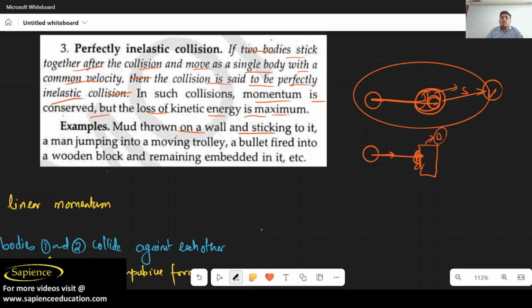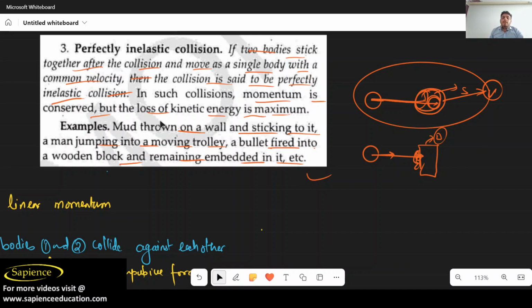So mud thrown on the wall and sticking to it, and a man jumping into a moving trolley, a bullet fired into a wooden block and remaining embedded in it, are examples of perfectly inelastic collision. Okay, so these are the types of inelastic collision.